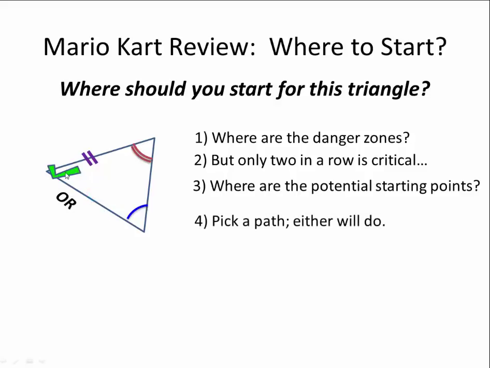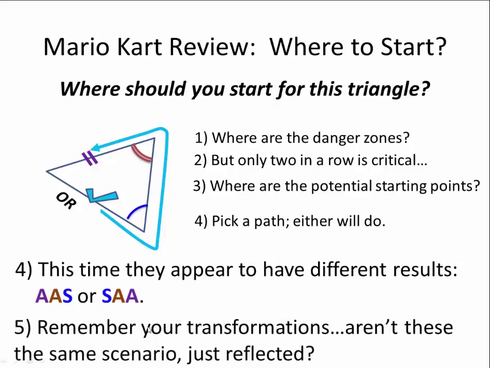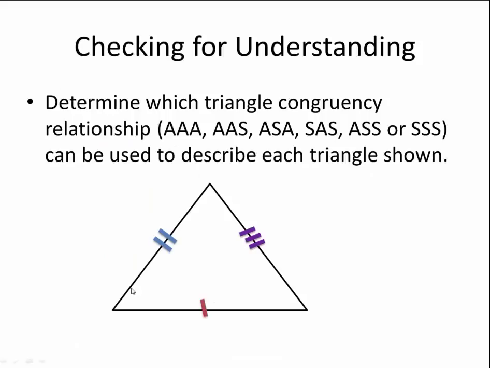If I start on the green, I'll continue around and I'll start with a side, then an angle, then an angle, S-A-A. If I start with the blue, I'll begin here with an angle, angle, side. Well, angle, angle, side, and side, angle, angle, as we've discussed, are really the same thing. They are transformations of each other, therefore we're simply going to use the name that's alphabetically first. AAS is what we would call this one.